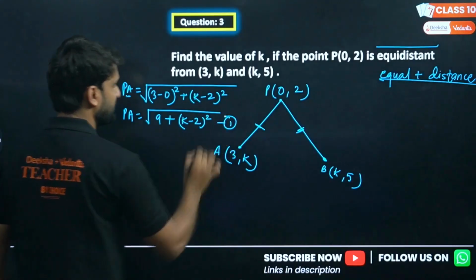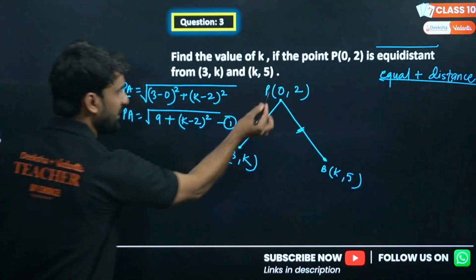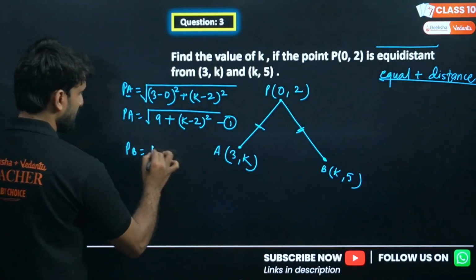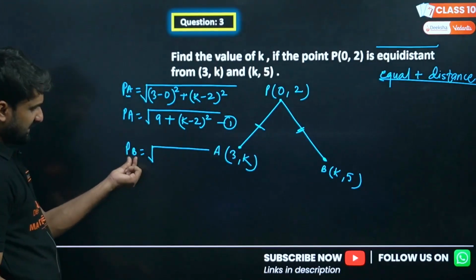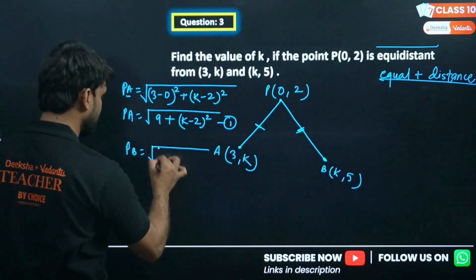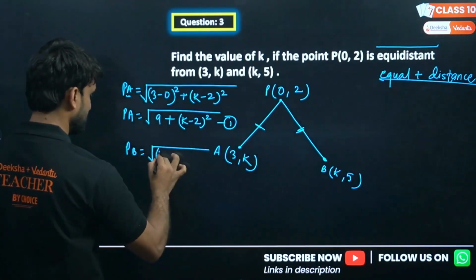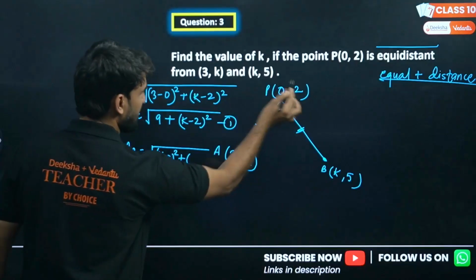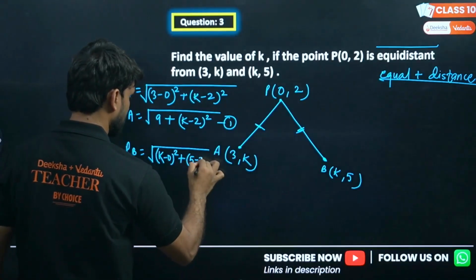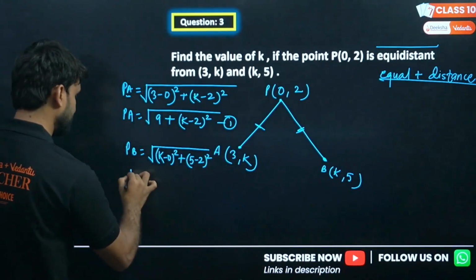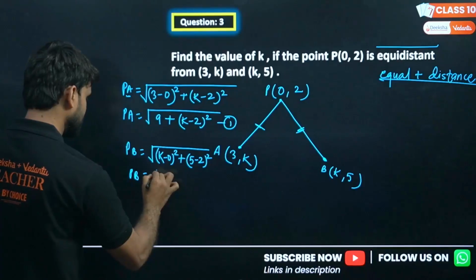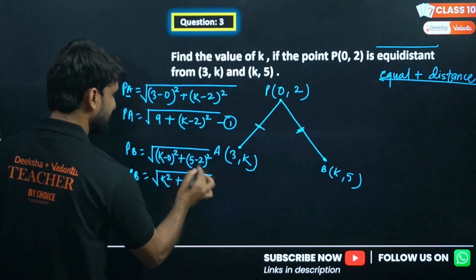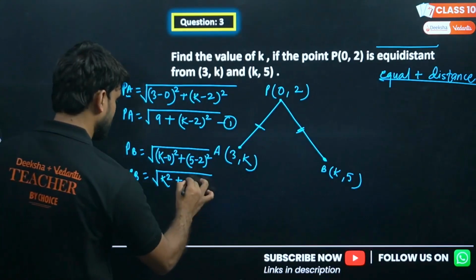Call this equation 1. Similarly, now find PB here. PB. So B is getting second position, so its coordinate will come first. So k minus 0 whole square plus 5 minus 2 whole square. So PB is k square plus 5 minus 2 is equals to 3, and the square of 3 is 9.